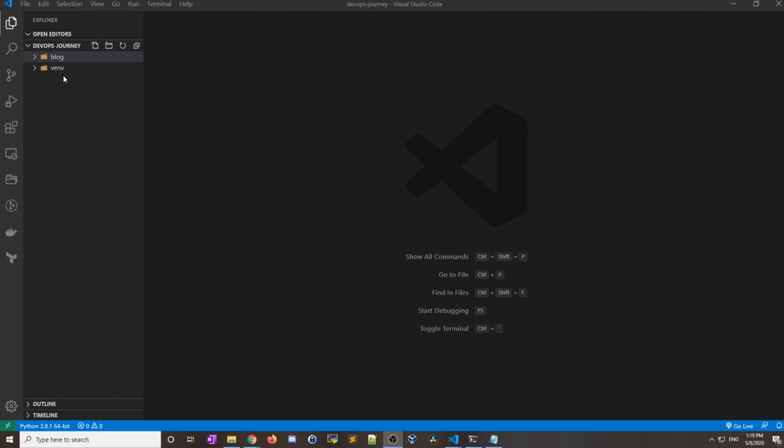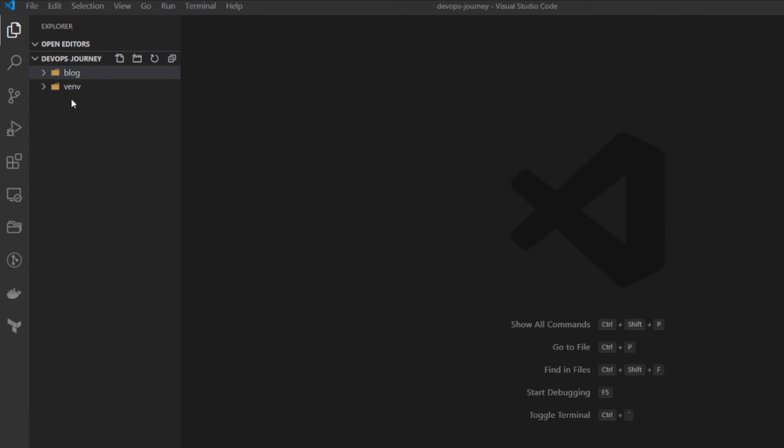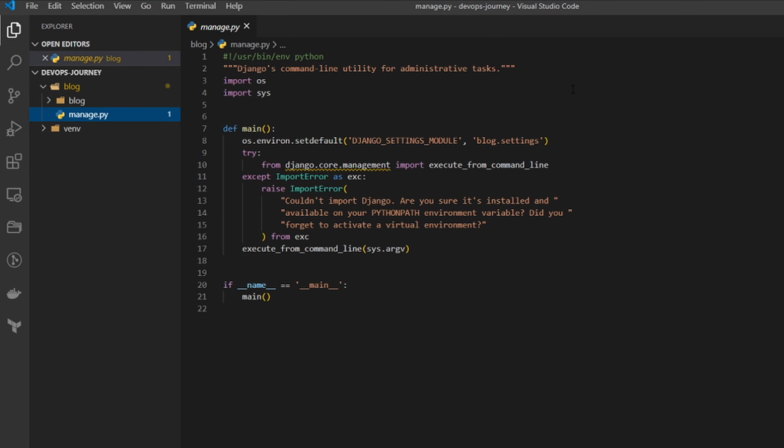So we have the virtual environment, which we already looked at, but what we just created here is this folder named blog. If I expand this, you can see that within that folder, it created another folder called blog, but also this manage script. If you have a look at the code here, there's not much to it, but this manage script is how we're going to be interfacing with Django. The next thing we're going to want to do here is expand this folder, and you can see that there's a bunch of files pre-created here for us.